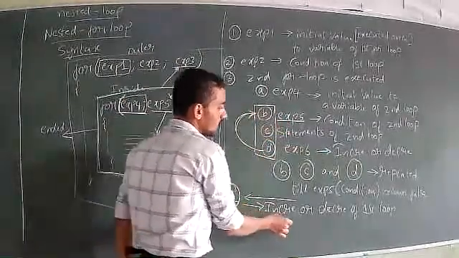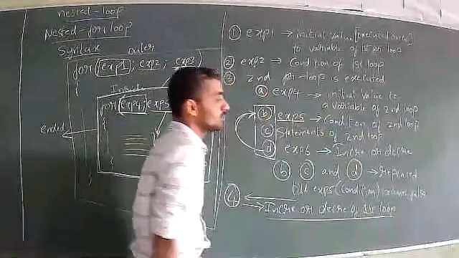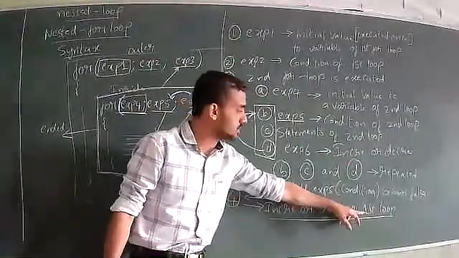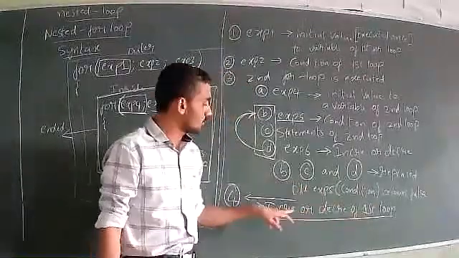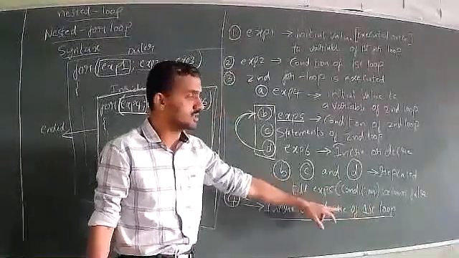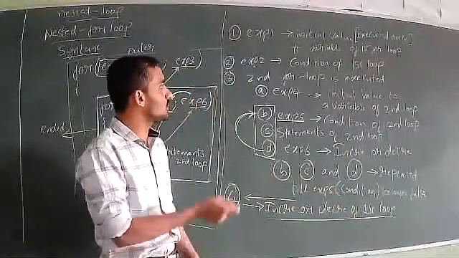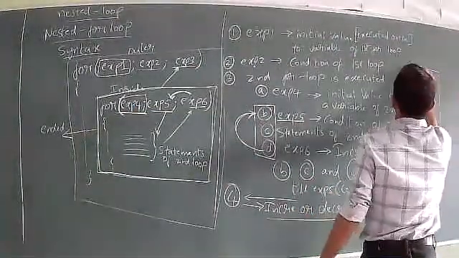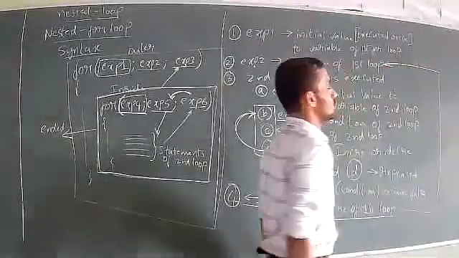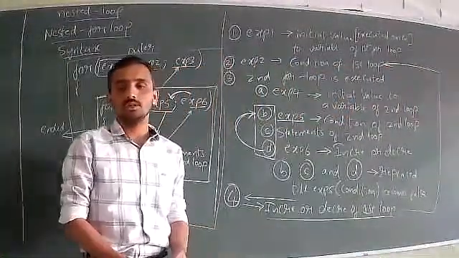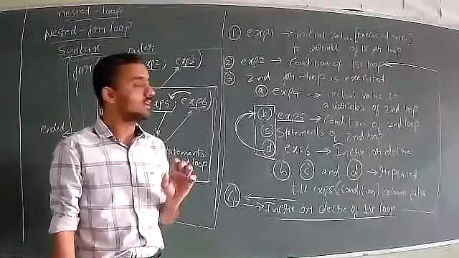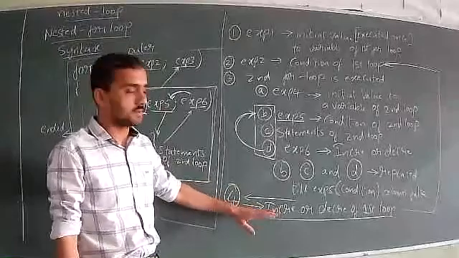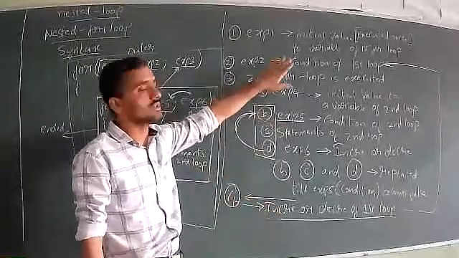Similarly here also, after the increment or decrement of the first loop, you go to the condition of the first loop only. The condition of the first loop is present here. Understood? Is it okay? So after the increment or decrement of the first for loop is completed, you go to the condition of the first loop only.